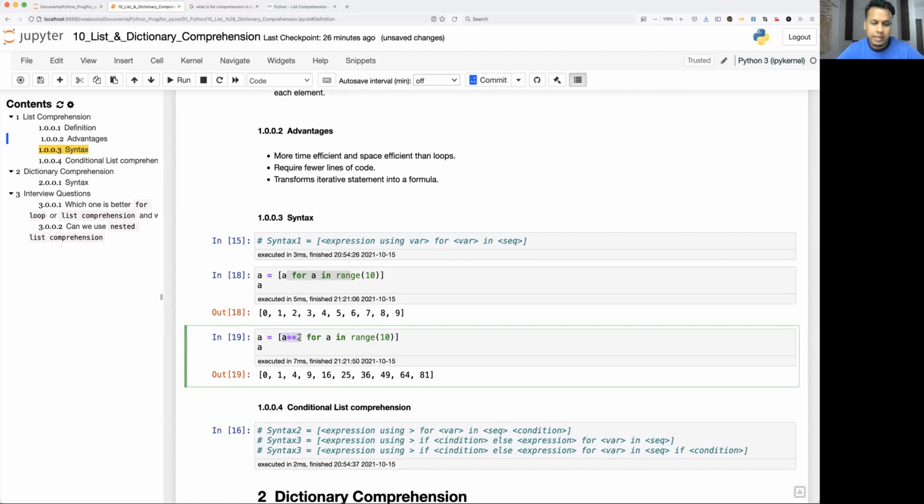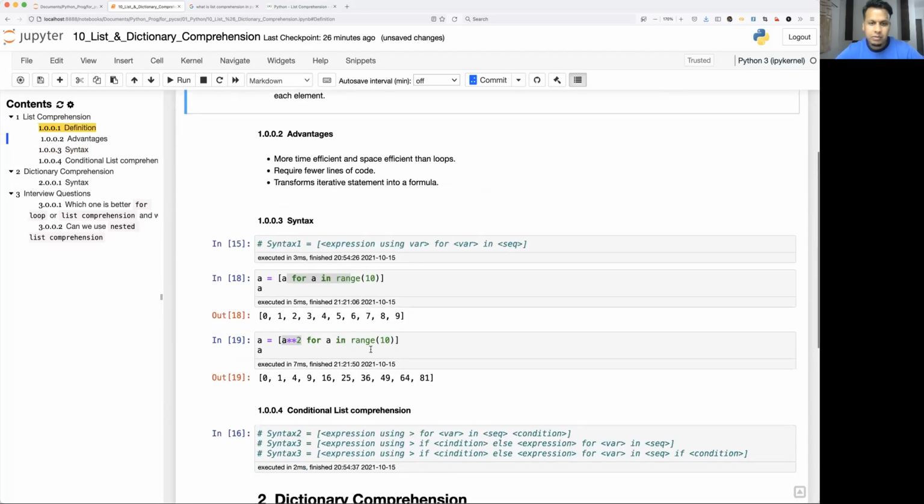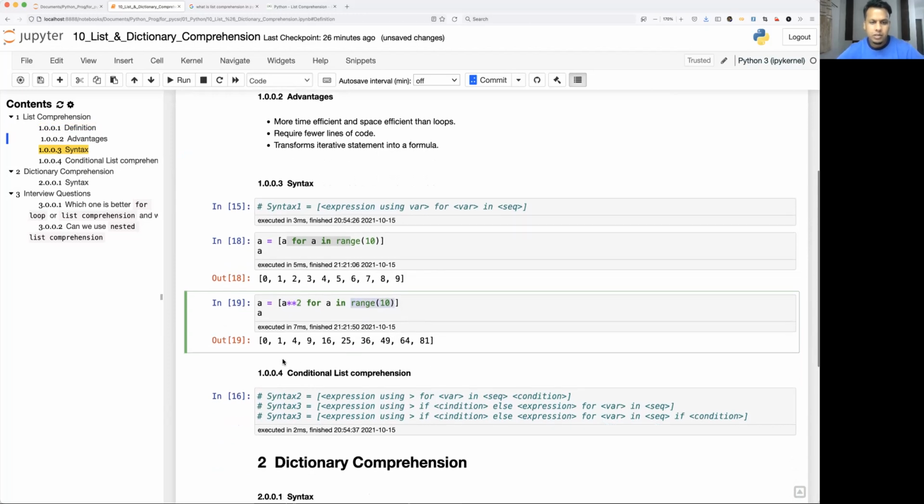It is going to iterate, remember this definition, it is going to evaluate the expression for each and every element of the iterable. Okay, so this is how you get it. This is one of the simple examples for list comprehension.